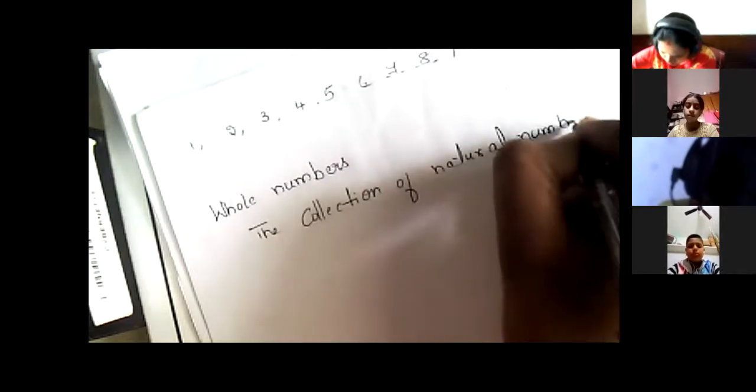So natural numbers along with 0, we call as whole numbers.